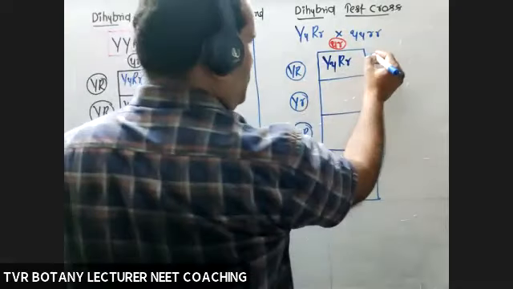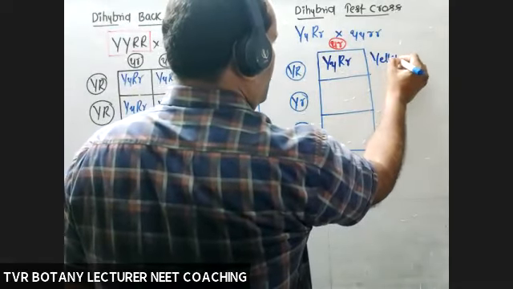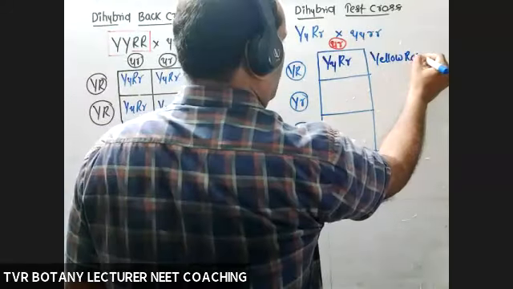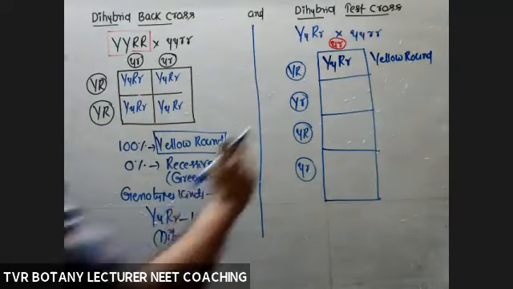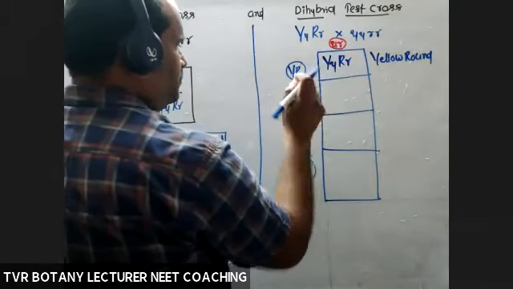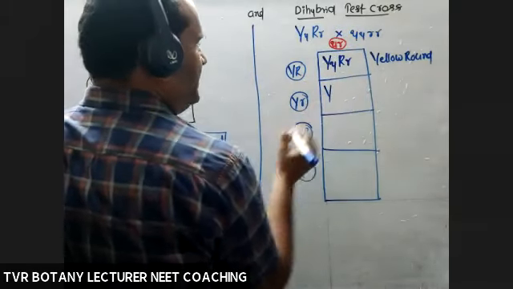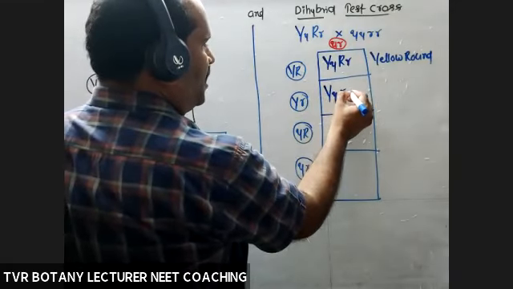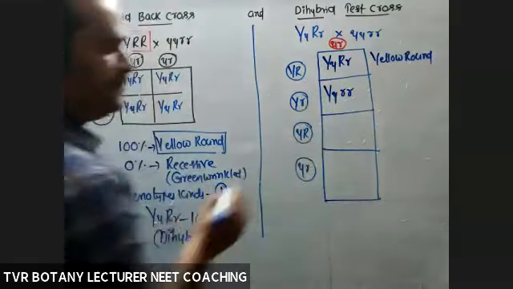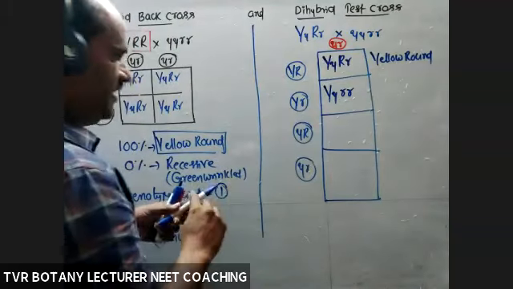That is a yellow round, double dominant. And with these two now, capital Y, small y, small r, small r. This is very, very important.